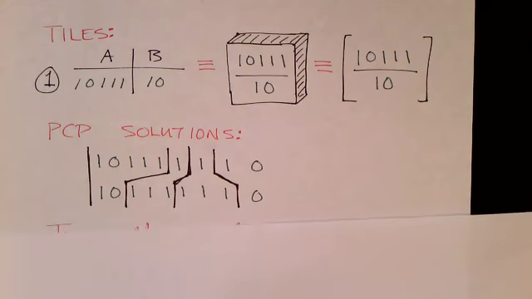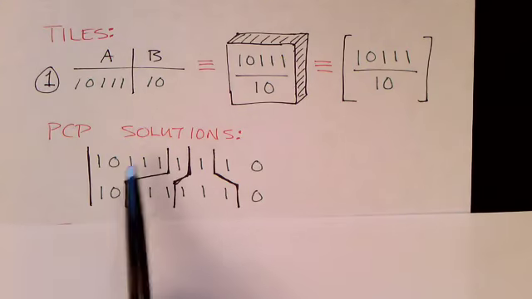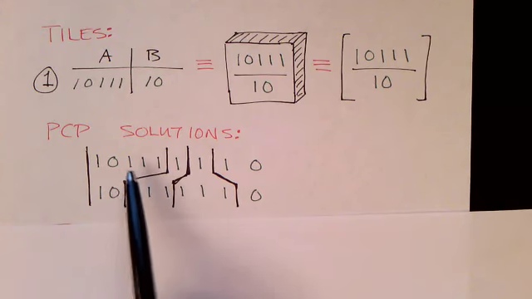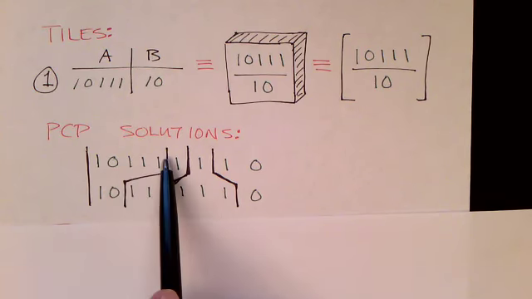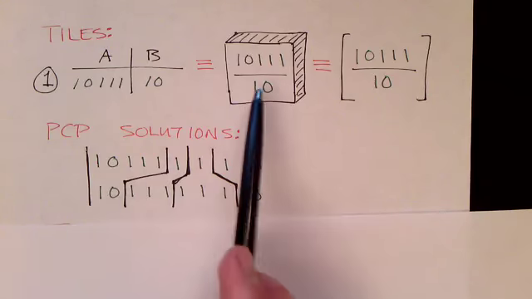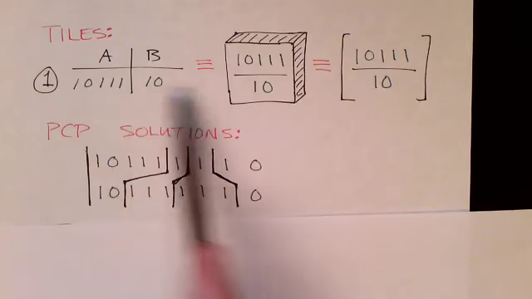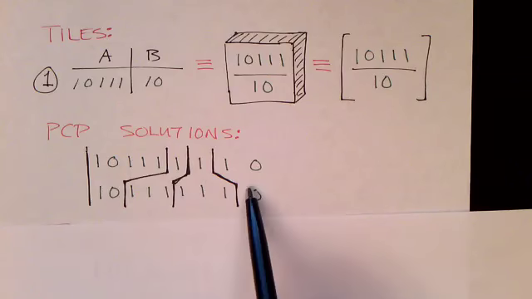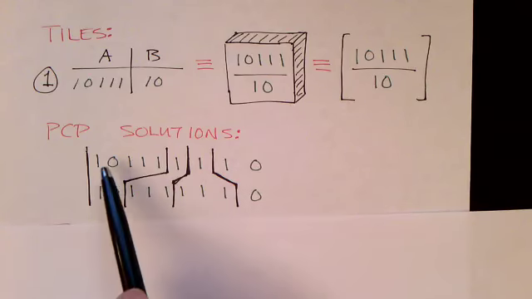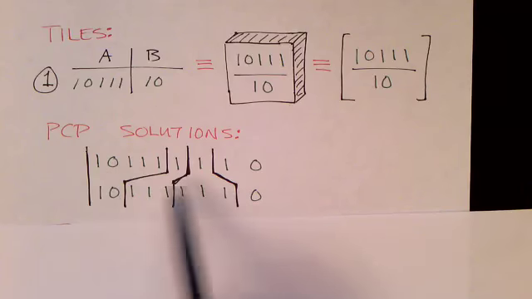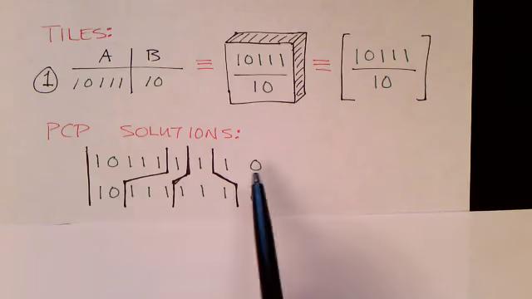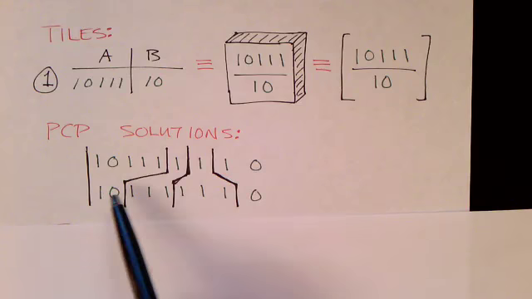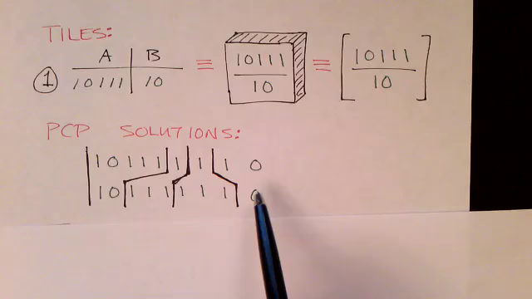And then I've also shown solutions like this. Here is a tile with 1 0 1 1 1 on top and 1 0 on the bottom. That's the tile that's represented up here. And there are some other tiles, and this is a solution because when you line the tiles up together, all of the symbols on the top strung together is the same string as all the symbols on the bottom strung together.